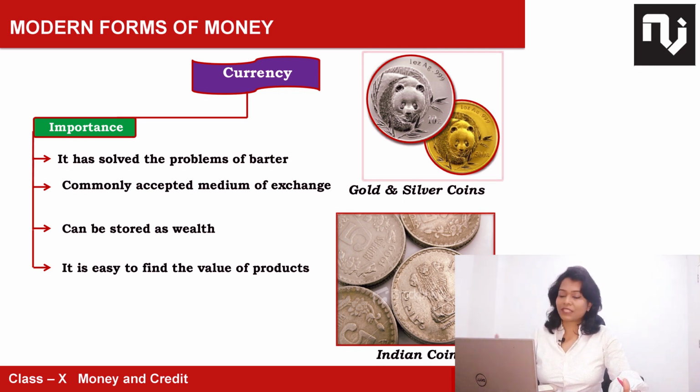So it started with gold coins, but it was so valuable that there were some issues. Gradually silver coins came into the picture. Later on, other coins made of other minerals came into the picture.